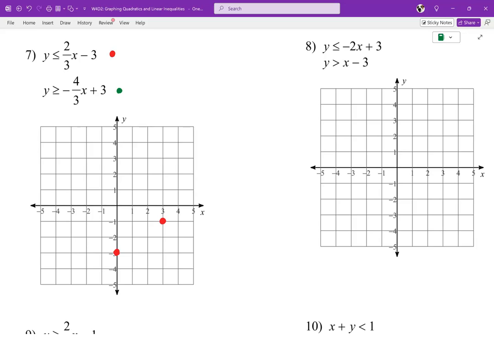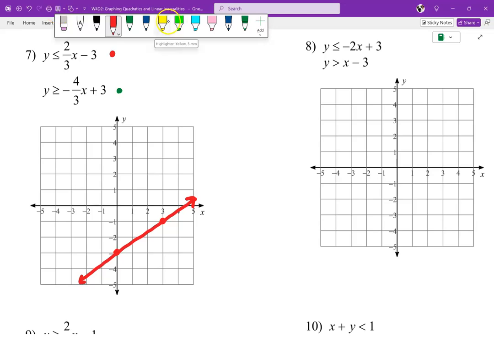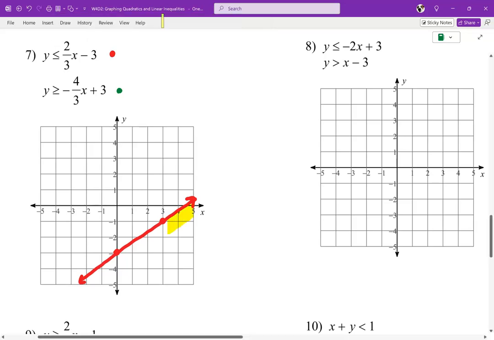Now, I got to figure out what kind of line to draw. This says less than or equal to. So if it says less than or equal to, it's solid. If it just says less than, it's going to be a dash. Okay? So this is a nice solid line. Should I shade above or below? Well, since it's less than or equal to, less means below. So here we go. Okay, so there's the first graph.